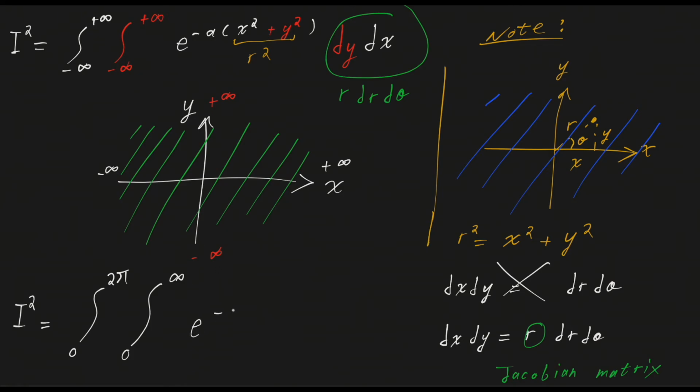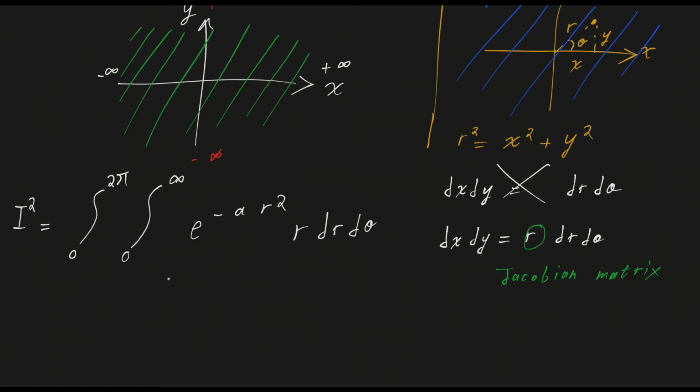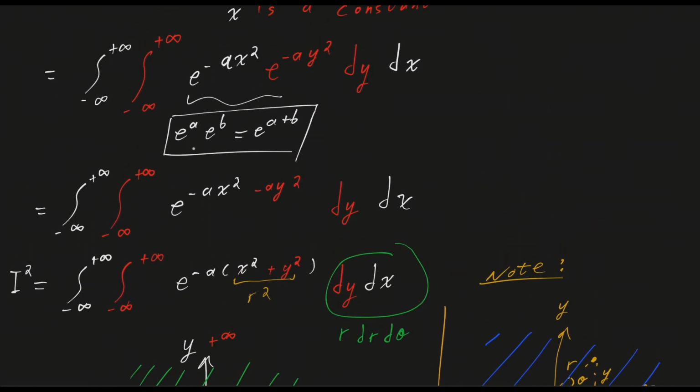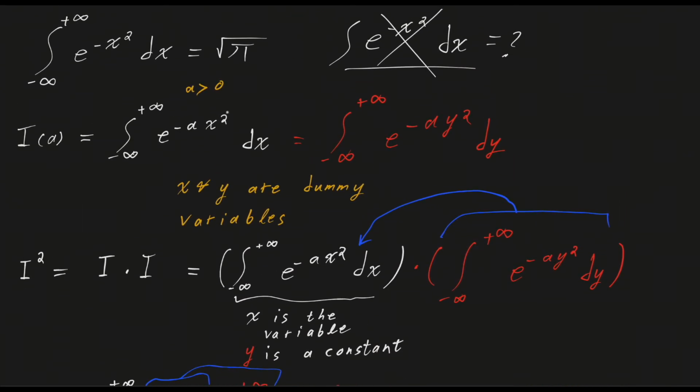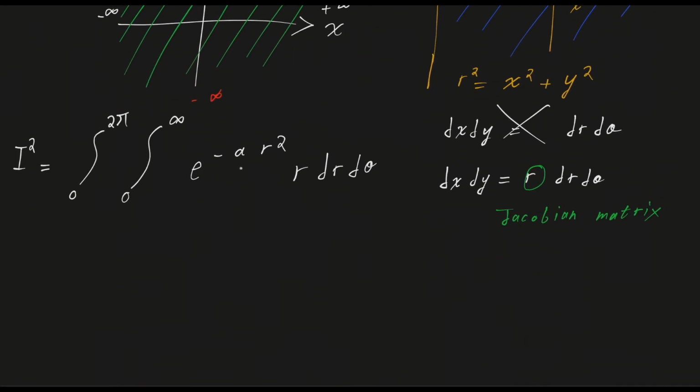And so the integral becomes the integral of exponential minus a r squared r dr d theta. Well, now this is much simpler. One might ask, what's the difference now? We're sort of in a similar position to where we started. We already started with an ax squared, and somehow here we have ar squared, but it's all thanks to this term that came from the Jacobian transformation.